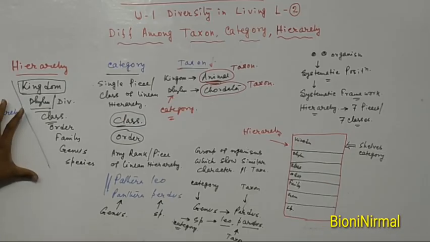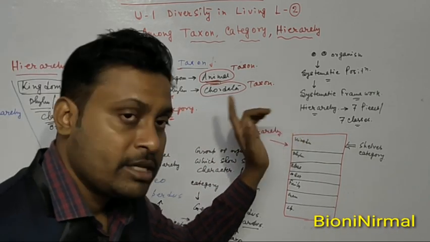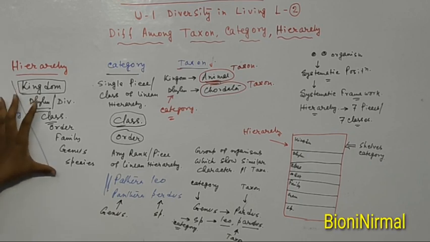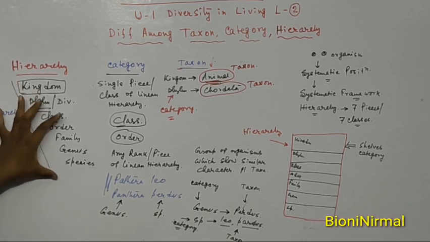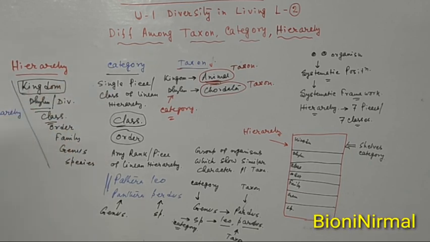The hierarchy is the systematic framework of classification, and the total 7 ranks are collectively called the hierarchy. But a category is a single piece of the linear hierarchy.